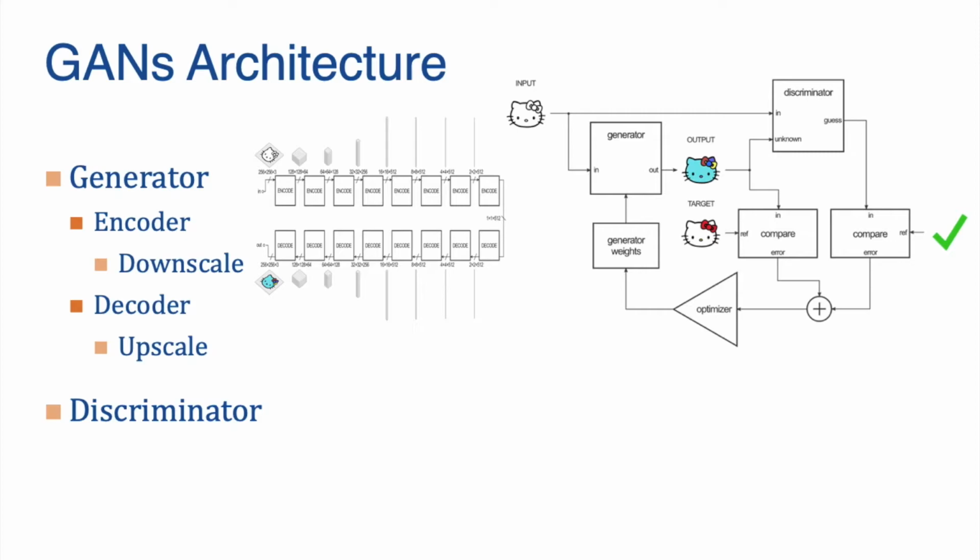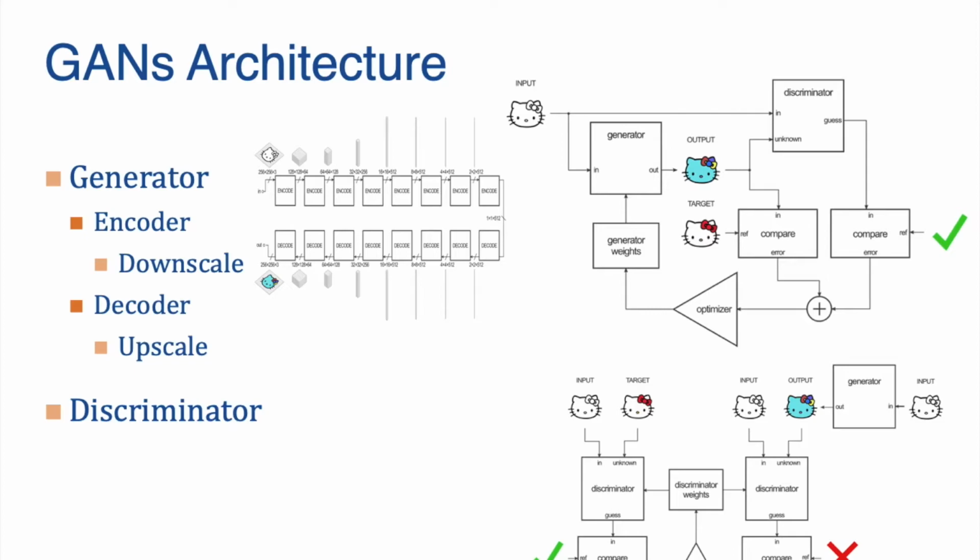If the result is a pass, then further iterations of generator and discriminator alternately take place. If the result is a fail, then a feedback mechanism, also known as back propagation, occurs, which basically adjusts the weights of both the generator and the discriminator.